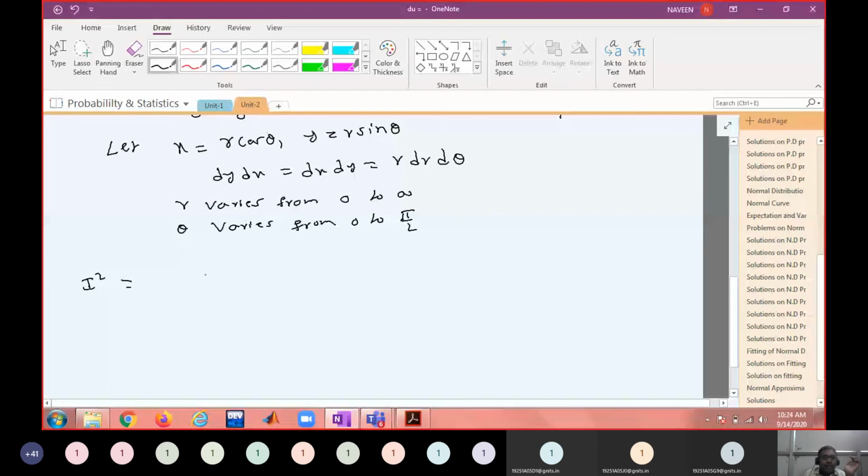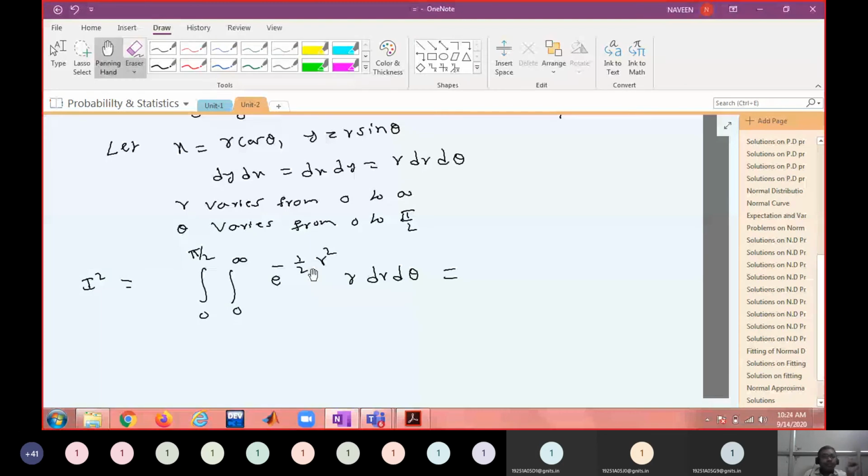Therefore I square becomes the integral where r varies from 0 to infinity and theta varies from 0 to pi by 2, of e power minus 1 by 2 into x square plus y square, which is r square, and dx dy is r dr d theta. Now you see r is here.